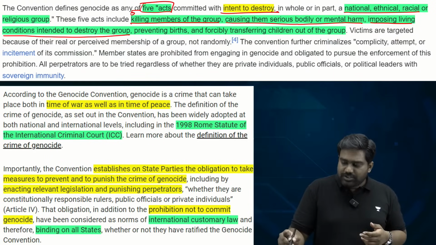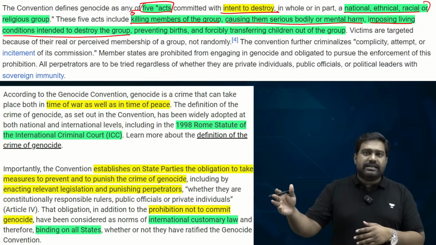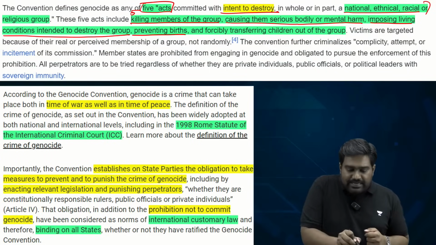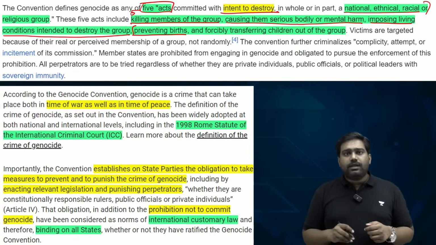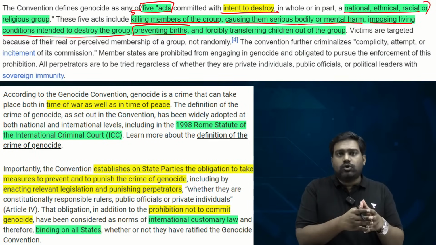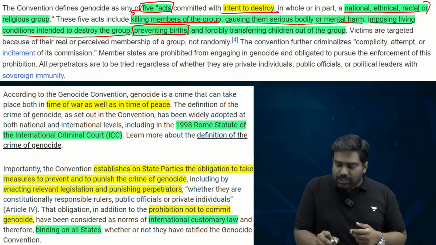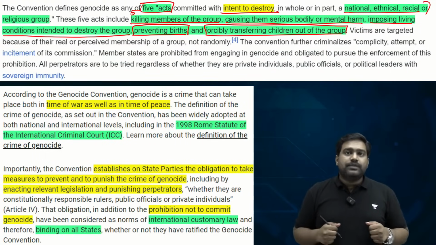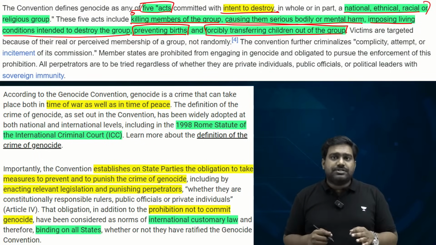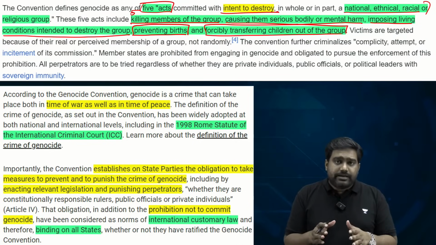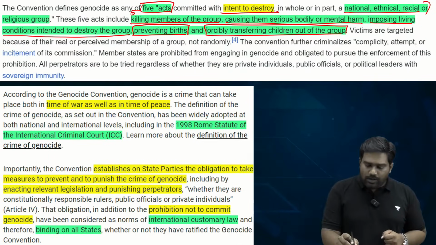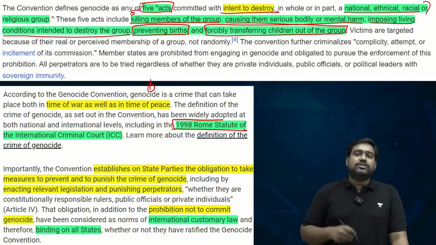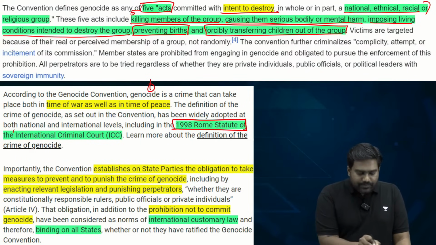Right? And if the discrimination is on the basis of nationality, ethnicity, race, religion, etc., these acts are termed as genocide. Preventing births in the community. Deliberately trying to curb the population growth of a community. Transferring the children forcibly out of the group so that the group's population doesn't grow. All these 5 acts are labeled as acts of genocide, and it is punishable under international law through the Rome Statute of 1998, which established the International Criminal Court.